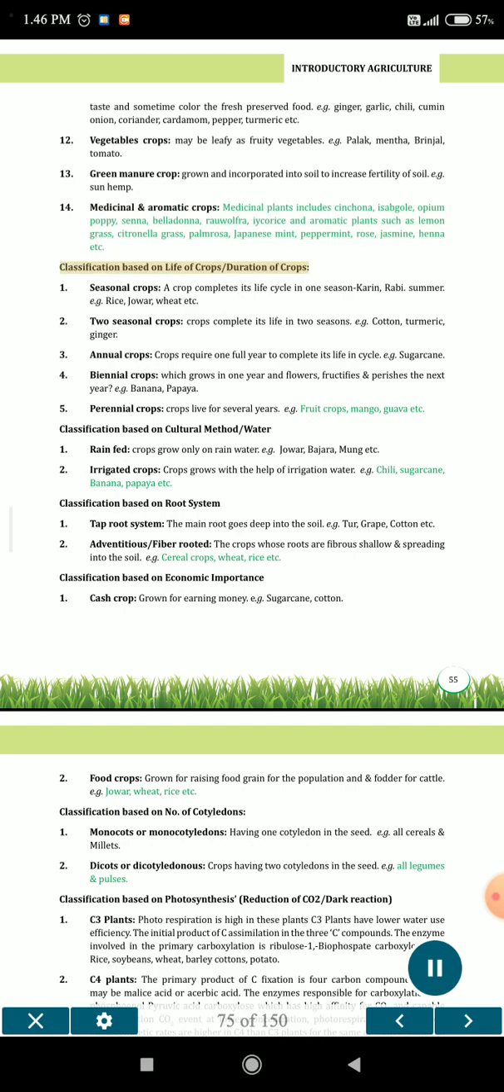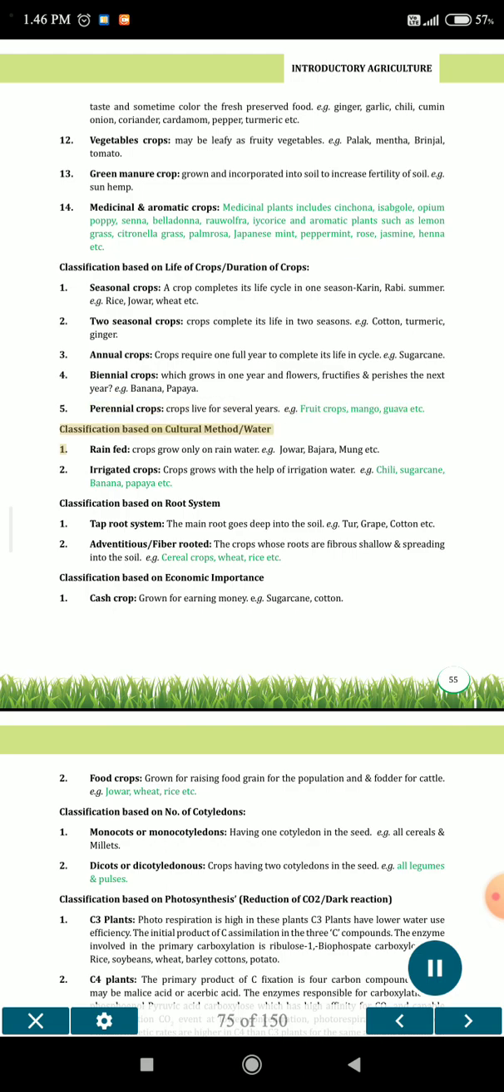Classification based on life of crops, duration of crops. 1. Seasonal crops: a crop completes its life cycle in one season, kharif, rabi, summer, e.g. rice, jowar, wheat etc. 2. Two seasonal crops: crops complete their life in two seasons, e.g. cotton, turmeric, ginger. 3. Annual crops: crops require one full year to complete their life cycle, e.g. sugarcane. 4. Biennial crops: which grow in one year and flower, fructify and perish the next year, e.g. banana, papaya. 5. Perennial crops: crops live for several years, e.g. fruit crops, mango, guava etc.